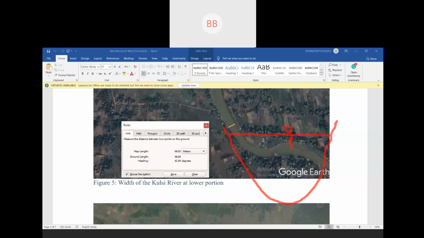Now see where you are going to find out the velocity: here, here, here. There is no idea, because velocity near the boundary will be less because of the friction. Velocity in the middle is more.